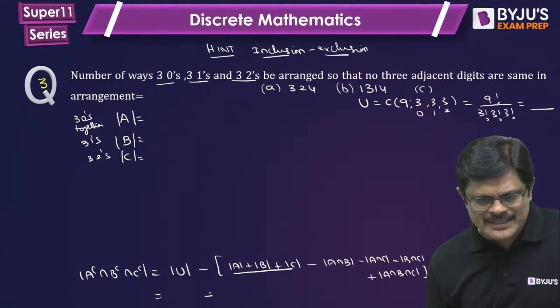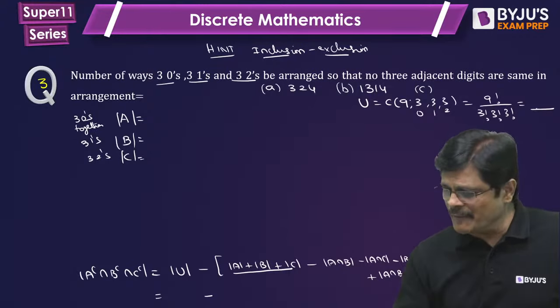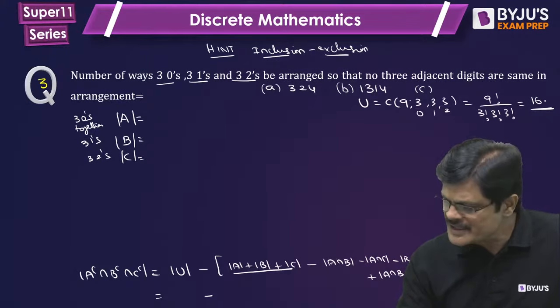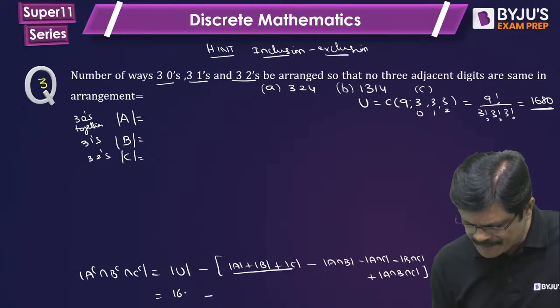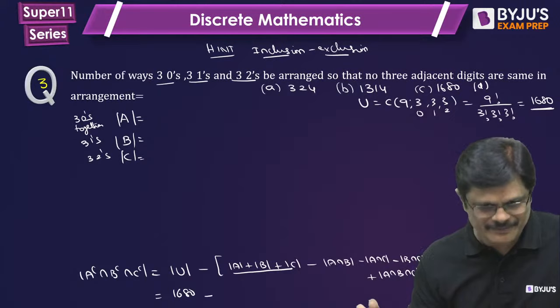Please tell what is this answer? 9 factorial by 3 factorial into 3 factorial into 3 factorial. I want this solution, sir. 1680, very good, Dinesh Teja, 1680 is this number. So let me put this also as one option for future use.